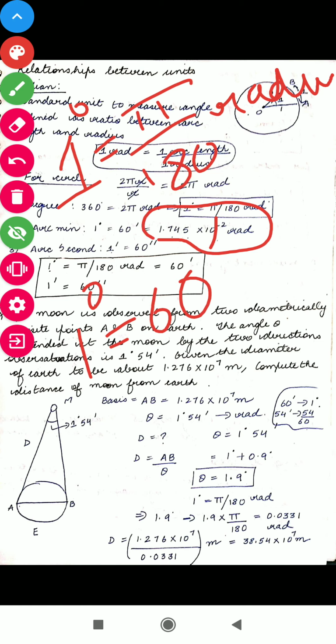It is just like time. 1 hour is 3600 seconds and 1 hour is equal to 60 minutes. It is just like that. And 1 arc minute is equal to 60 arc seconds. This single dash means arc minute and double dash means arc second.